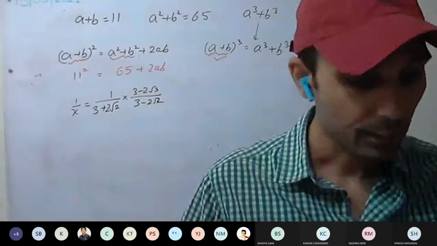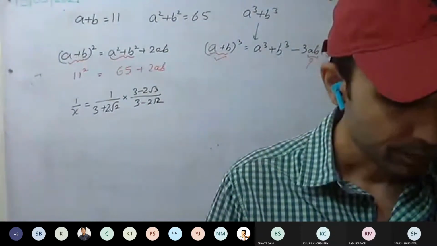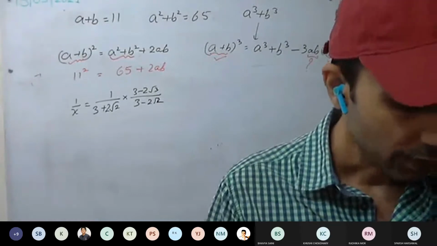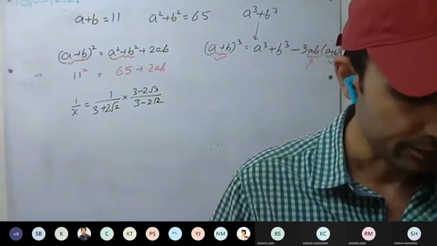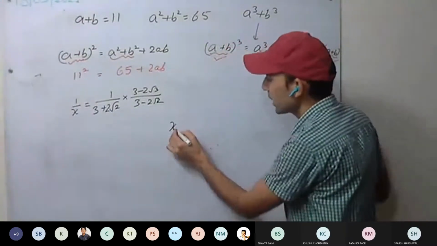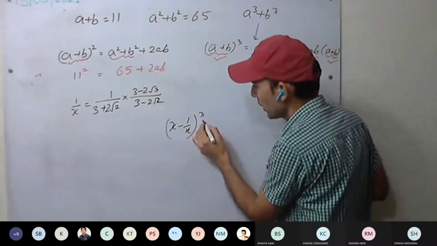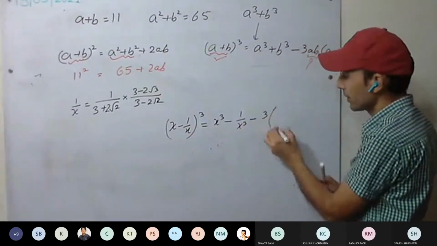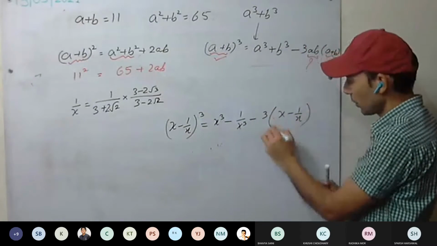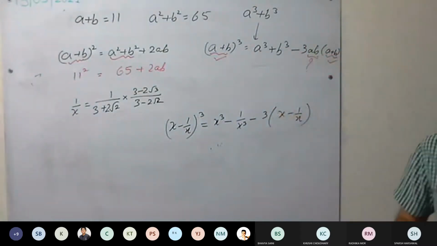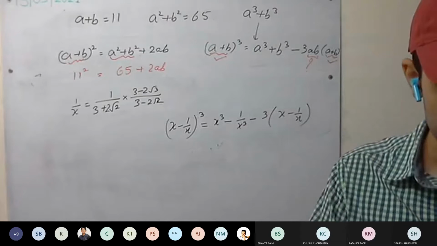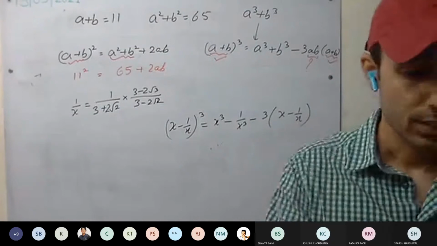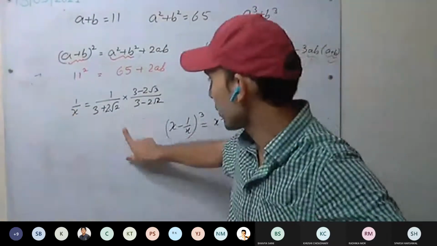Rest you can calculate. x minus 1 upon x you can calculate. x cube minus 1 upon x cube as well. See here, a fourth one in the box is given. Some mistake is there. Can you figure out the mistake? x minus 1 upon x the whole cube equal to x cube minus 1 upon x cube minus 3 into x minus 1 upon x. Put this one. x minus 1 upon x, that is missing. Yes or no, that is missing? Put it there.